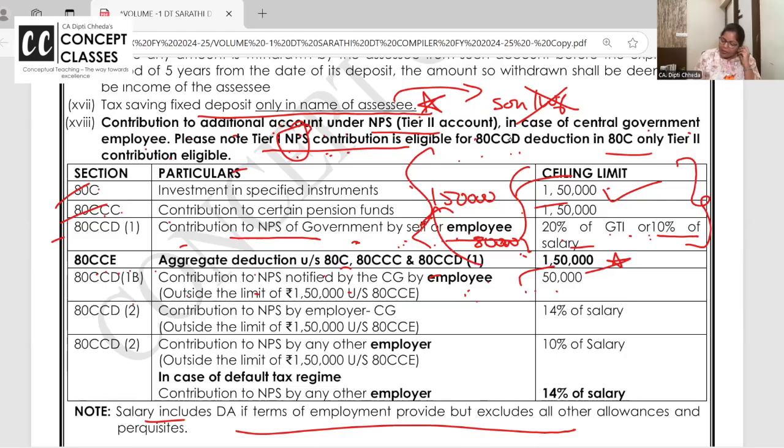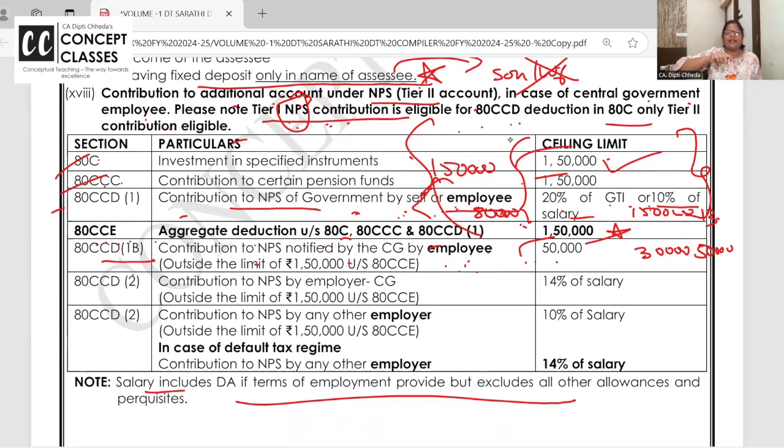I'm repeating, the employee can contribute. I've done one problem also where if you have contributed 1,80,000, 1,50,000 you can take here, 30,000 you can take there, or 50,000 you can take here and 1,30,000 there. Your wish. 80CCD1B is an additional deduction for the employee if you are not covering it elsewhere. Same thing, you can't take double deduction. Now, the employer is also contributing. Like in RPF, our employer also contributes, as we have seen in the salary chapter. So 80CCD2 is the contribution to the National Pension Scheme by the employer.